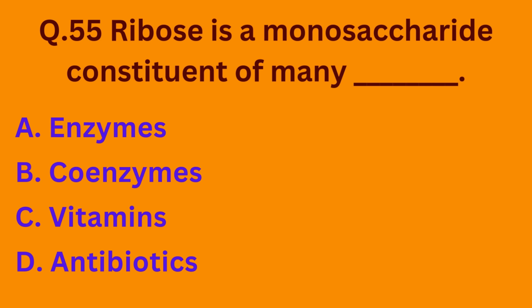Ribose is a monosaccharide constituent of many dash. Option A enzymes, option B coenzymes, option C vitamins, option D antibiotics. So ribose is basically present in many coenzymes as a monosaccharide constituent. So the correct option is option B.